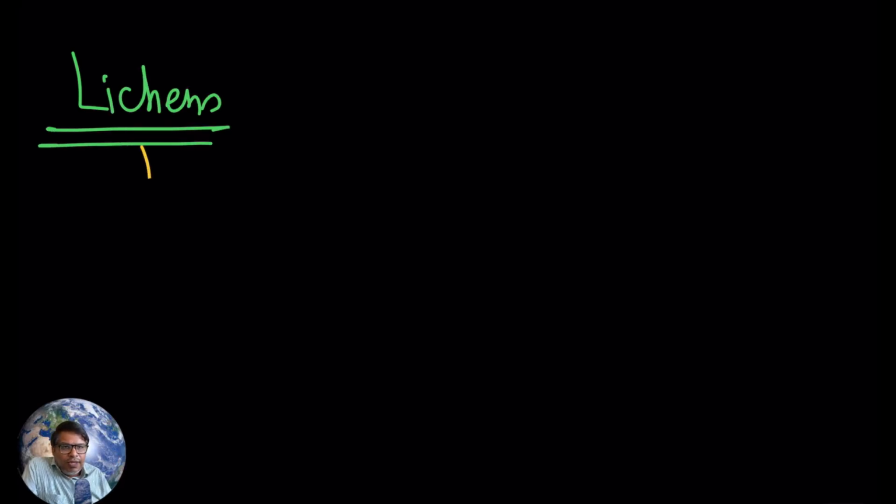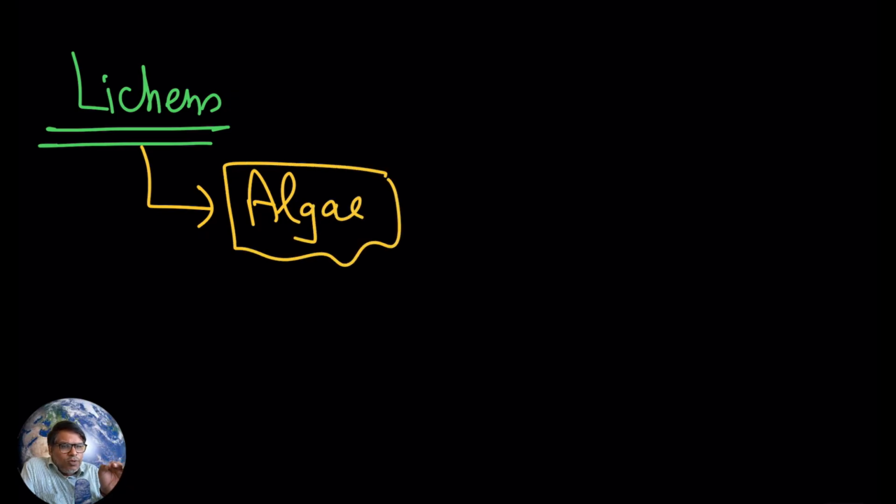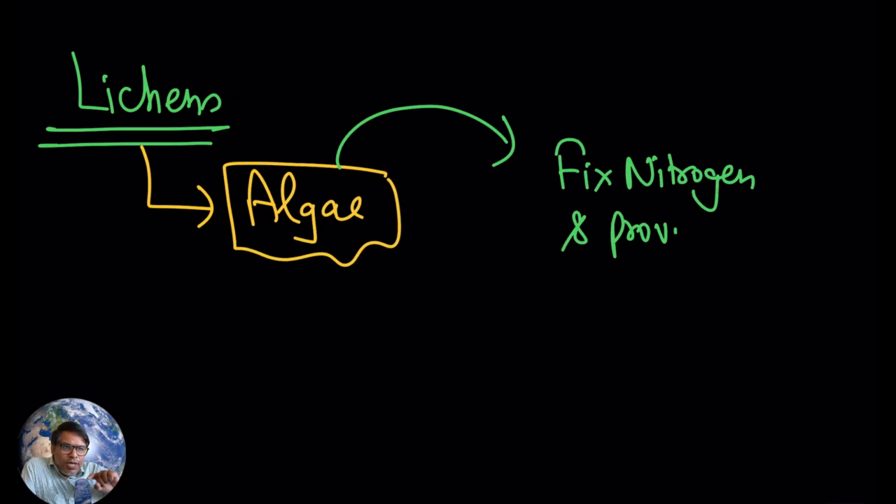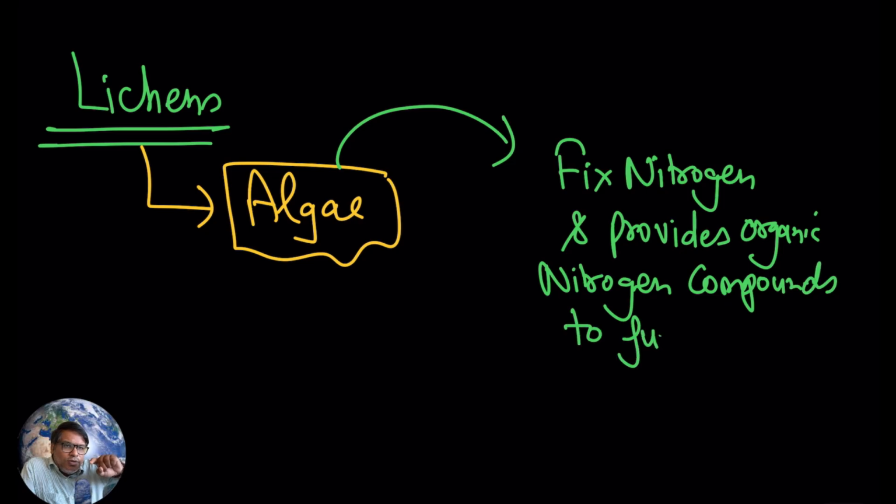Now in return, how is the fungus going to get the benefit? Here try to see in lichens, what you are going to see, two parts. One is algae. Here the algae part will fix nitrogen, and it will provide organic nitrogen compounds to fungi. So here we have discussed how the fungus is going to get the benefit and how the algae is going to get the benefit.